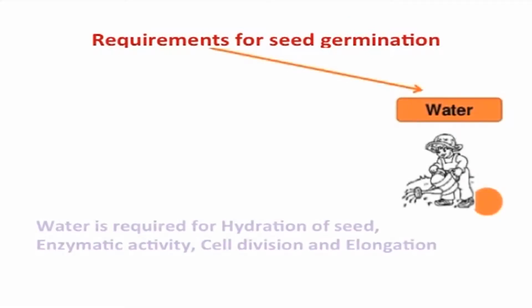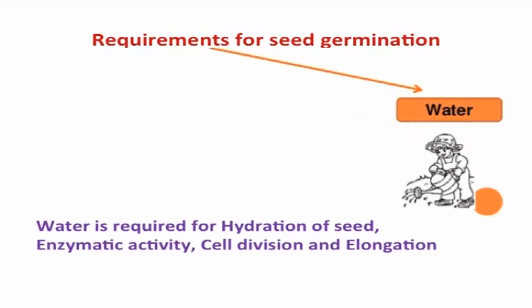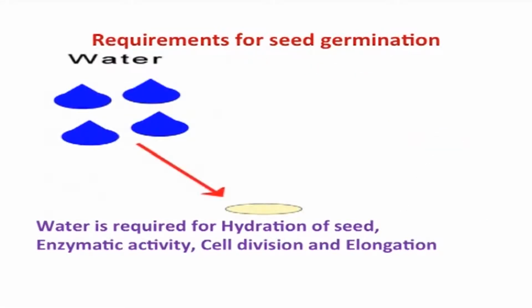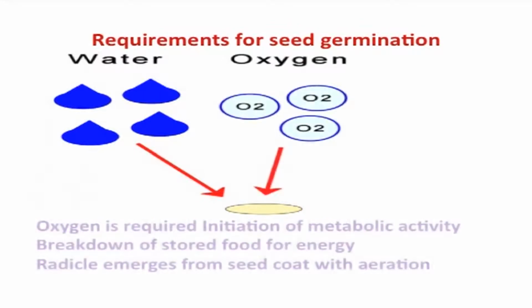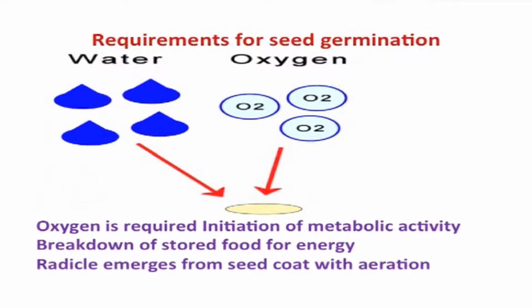Now, let us see what are the essential requirements for seed germination. The most important requirement we know is water. Without water, seeds cannot germinate. Water is required for hydration of seed, enzymatic activity, cell division and elongation. The next important requirement is air. Air contains oxygen and germinating seeds require oxygen for initiation of metabolic activity and breakdown of stored food for energy. Without proper aeration, radicle will not emerge from seed coat.